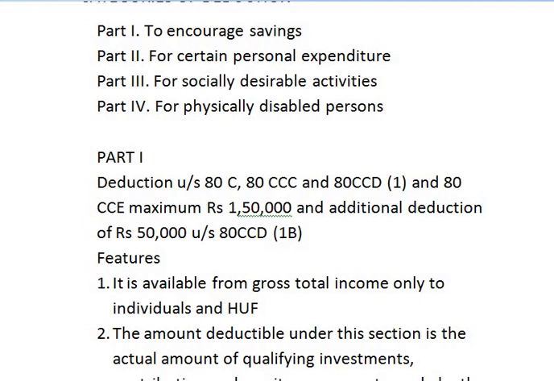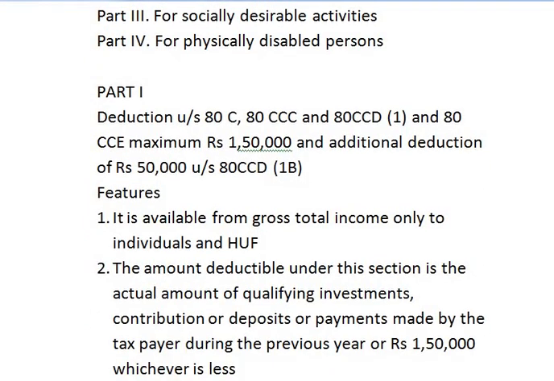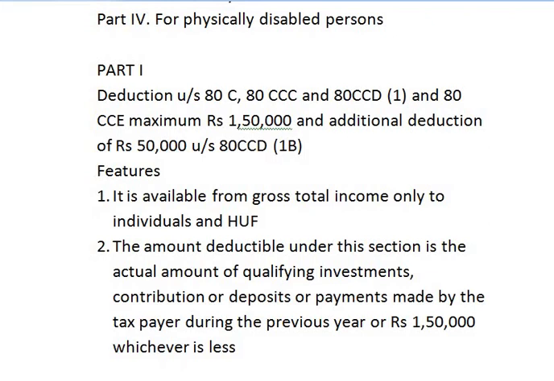In the beginning, we are going to study part 1 deduction. That is, part 1 deduction is to encourage the savings. There are certain deductions that come under part 1. They are deduction under section 80C, deduction under section 80CCC, deduction under section 80CCD subsection 1, deduction under section 80CCE.